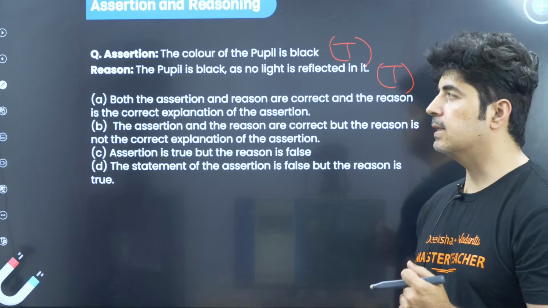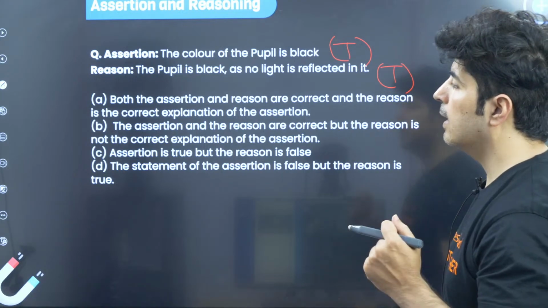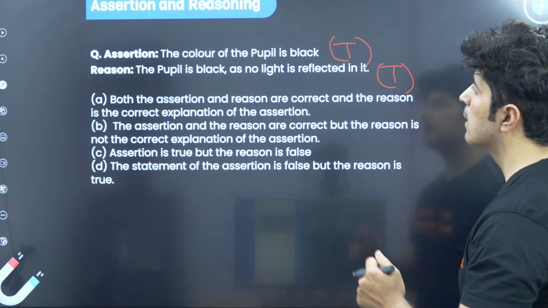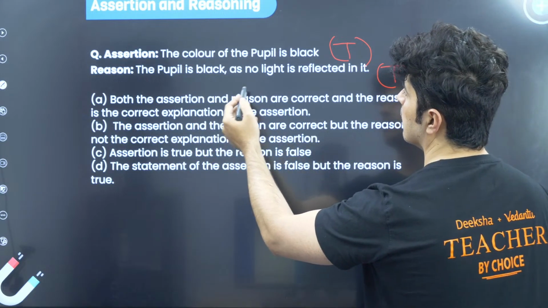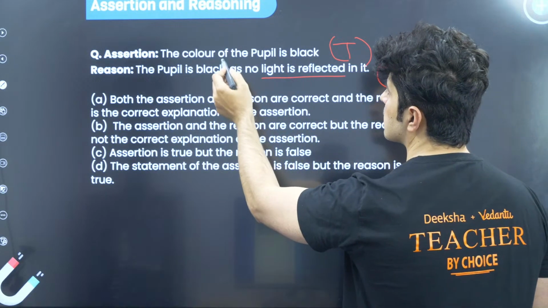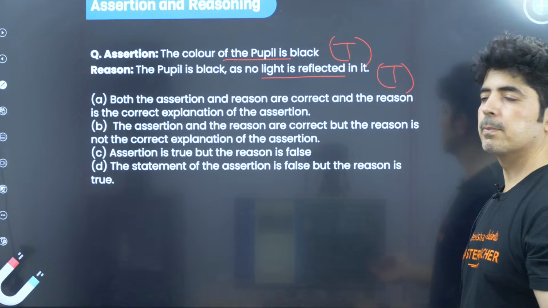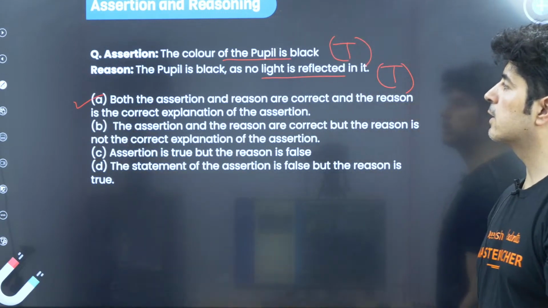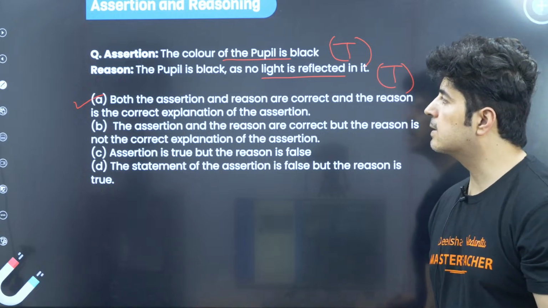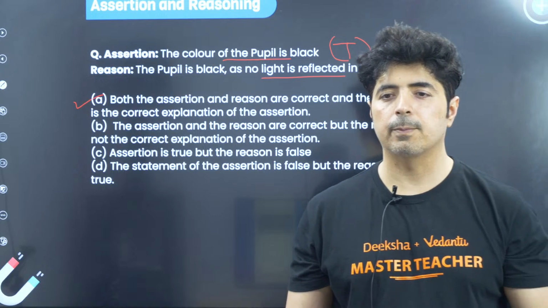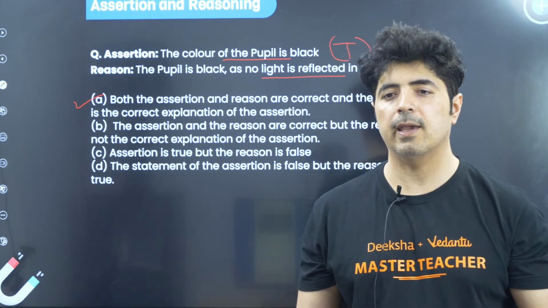The pupil is black as no light is reflected in it, and because of that the pupil is black. Simple actually. So your answer over here is A: both the assertion and reason are correct, and the reason is the correct explanation of the assertion. Not B, guys. The right answer is A.